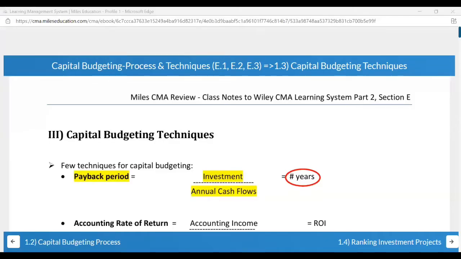So we'll start with section E, where we'll focus mainly on capital budgeting techniques, and then we'll move on to professional ethics. I'll be sharing my screen with all of you. I hope it is visible and my voice is audible. Can anyone confirm once before proceeding?